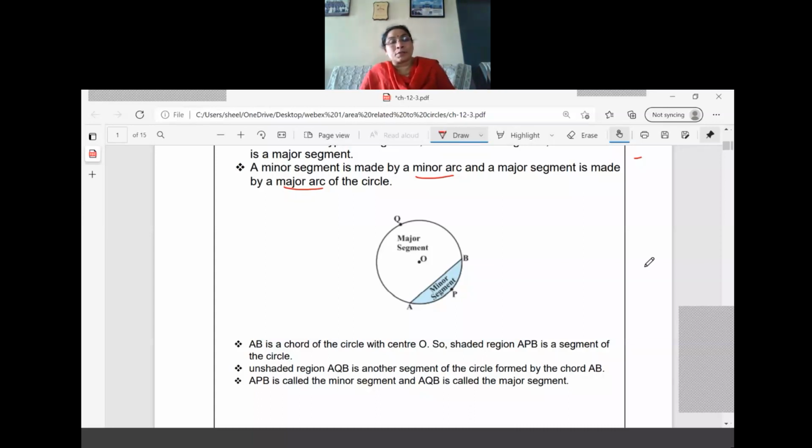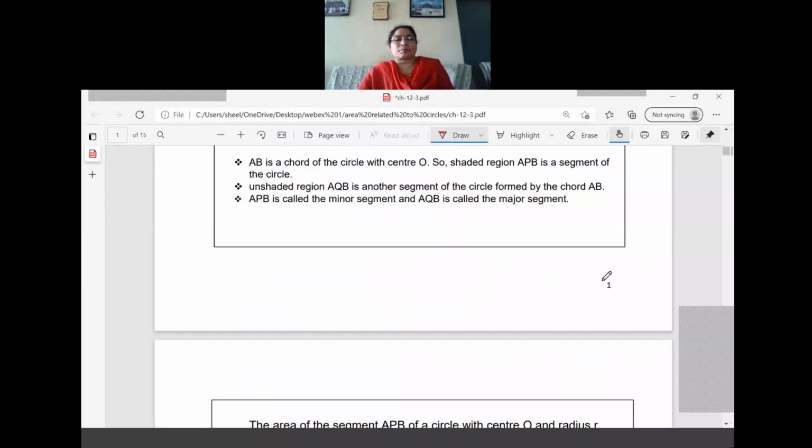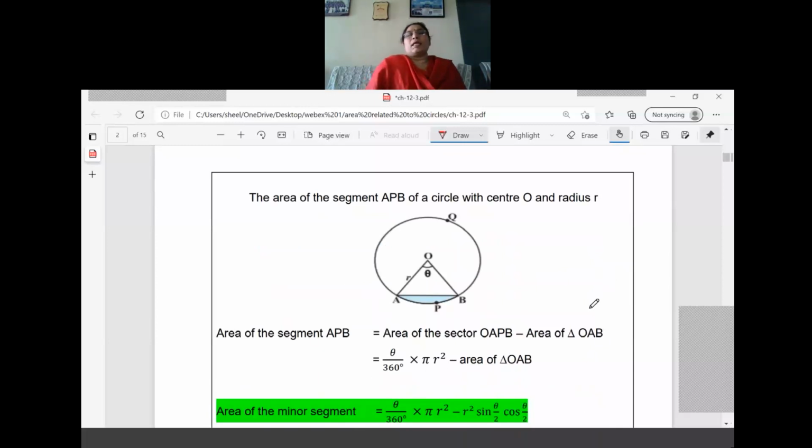Now we have to learn about the formula also. So the same idea you must have, what is a minor segment, what is a major segment. See, the area of the segment APB of a circle with the center O and radius r. Area of the segment APB means area of the sector OAPB minus area of the triangle OAB.